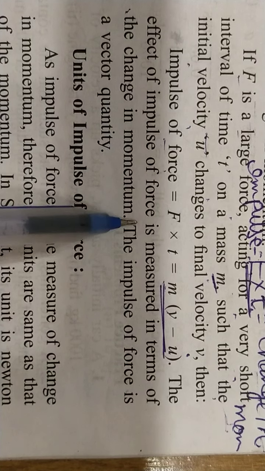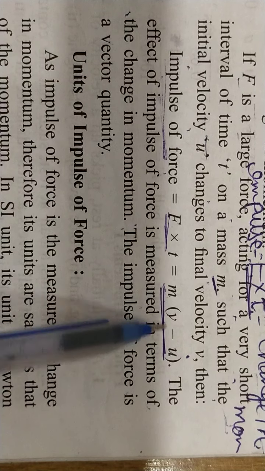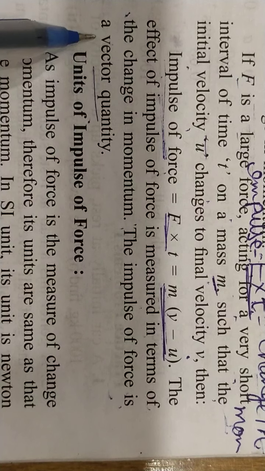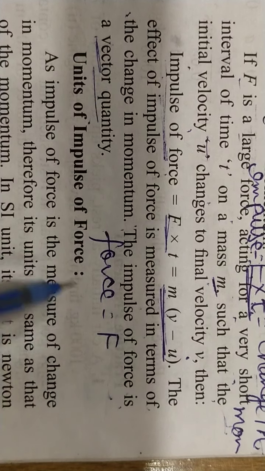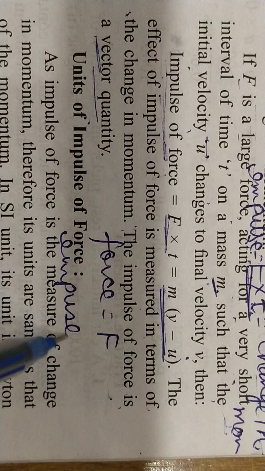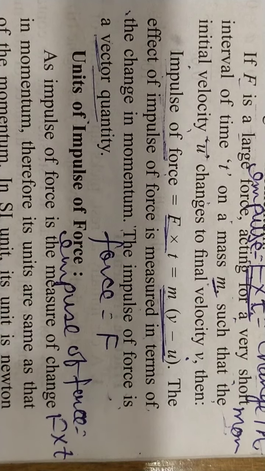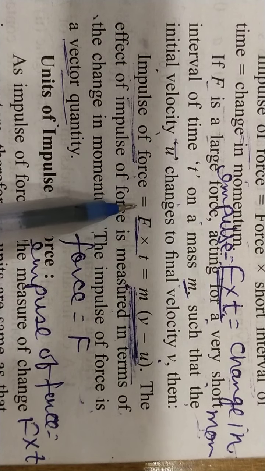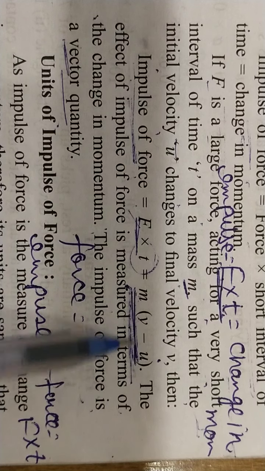The effect of impulse of force is measured in terms of a change in momentum. Impulse of force is equal to change in momentum. The impulse of force is a vector quantity, meaning direction is necessary. Force is only F, but impulse of force is equal to F into T. So impulse means the effect of force, what is momentum means effect. Okay, so the effect depends on force as well as time, because mass, initial velocity, final velocity will remain the same.